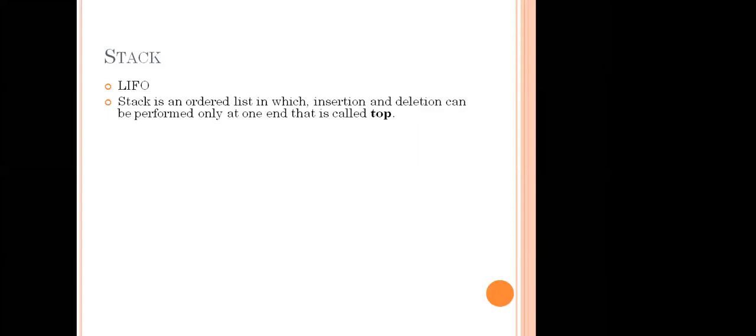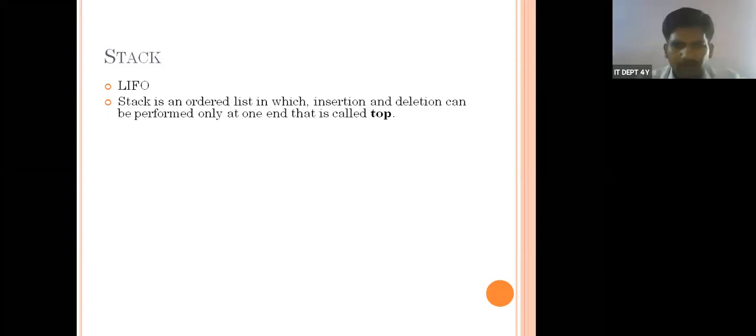See, the girls are wearing bangles. How are they wearing them? One after one. When they are removed, in which order are they removed? The last one is removed first.